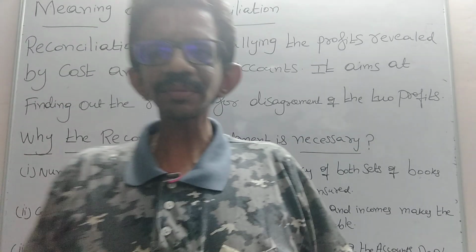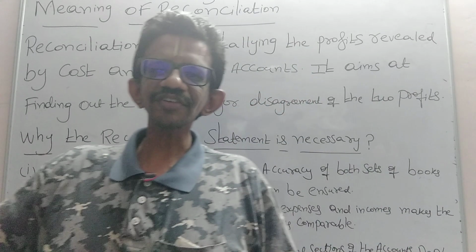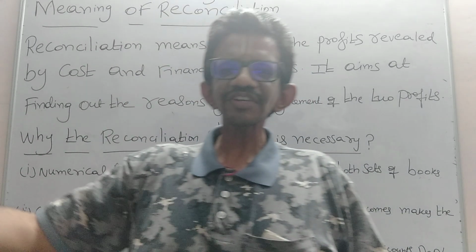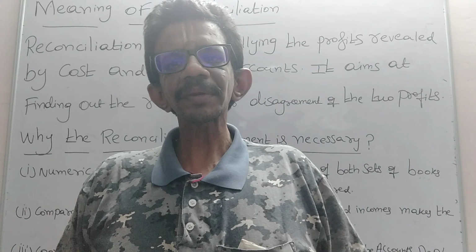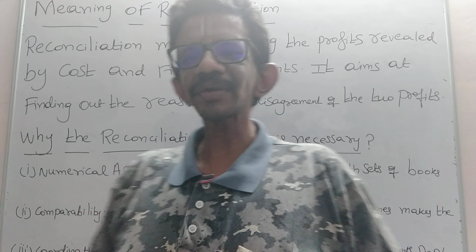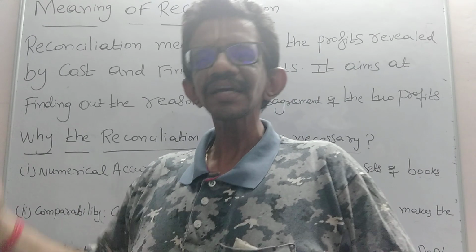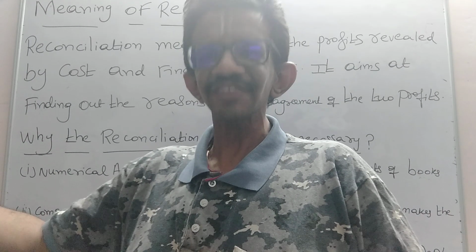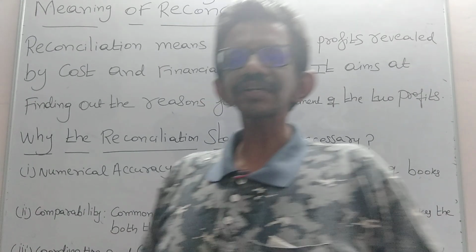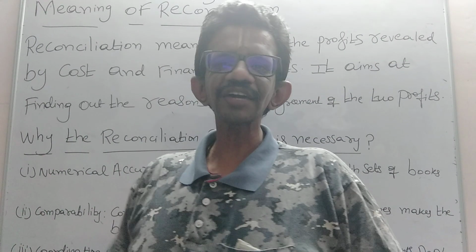So reconciliation means tallying the financial profit with the costing profit, and the costing profit with the financial profit. The main objective of preparing the reconciliation statement is to find out the reasons for differences between the balance as per the cost accounts and the balance as per the financial accounts. That is, profit as per the cost account and profit as per the financial account.